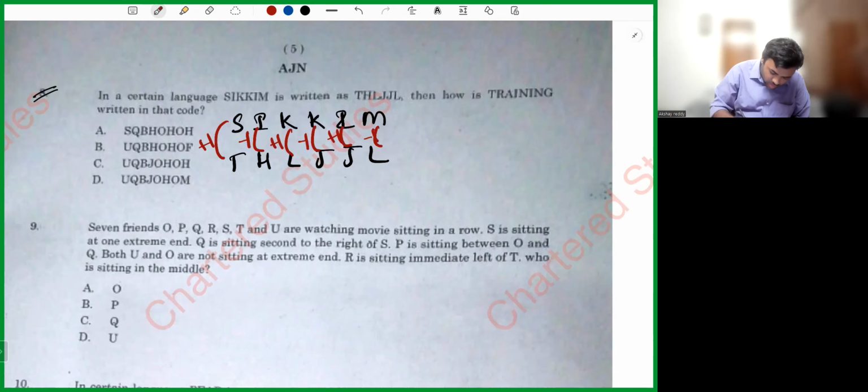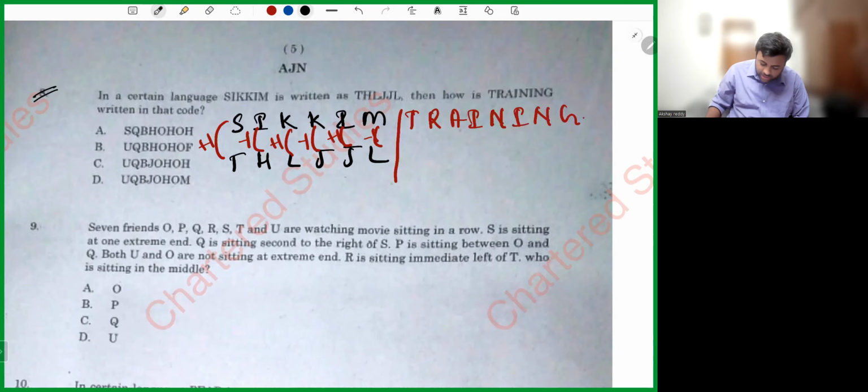So if you do the same for TRAINING, what is the next letter after T? A, B, C, D, E, F, G, H, I, J, K, L, M, N, O, P, Q, R, S, T, U.